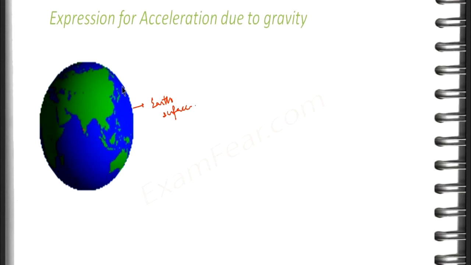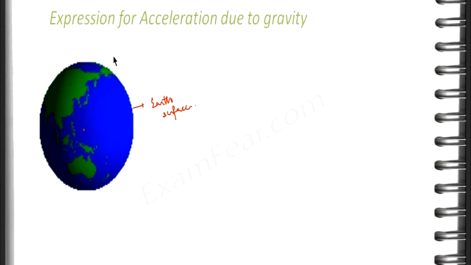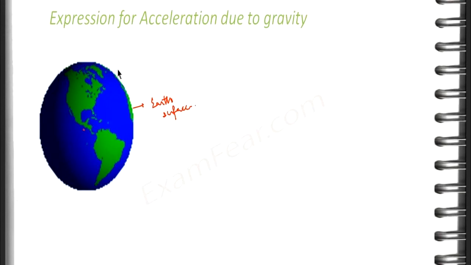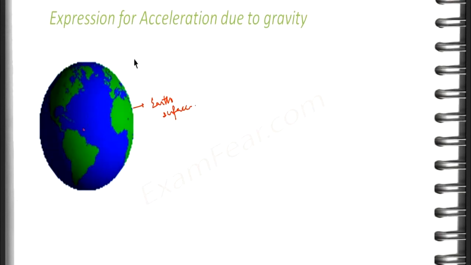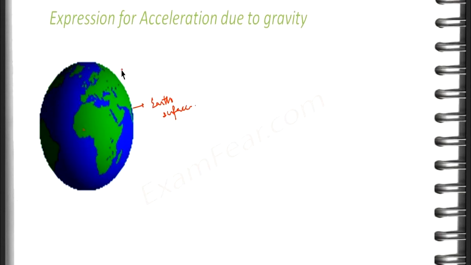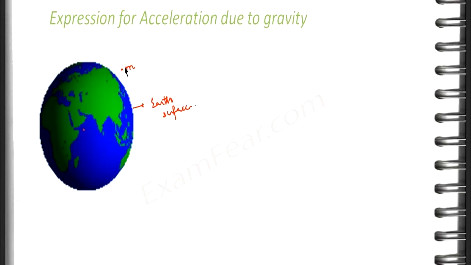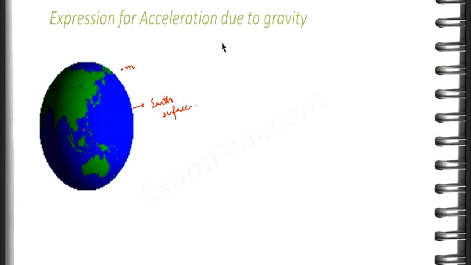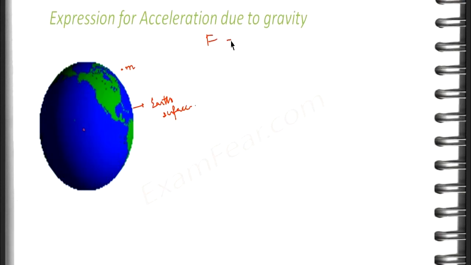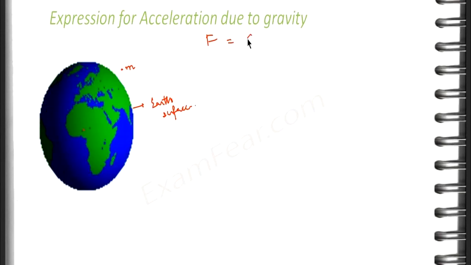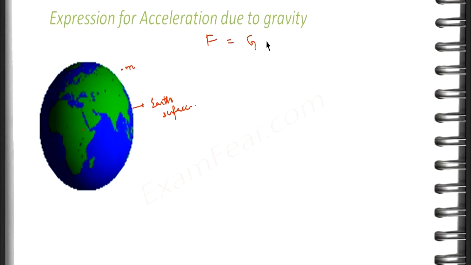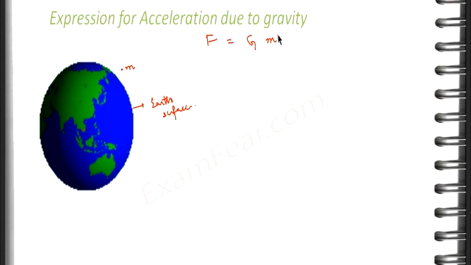Now whatever objects we see around us, they are above the surface of the earth and they get attracted towards the surface of the earth. Now let us consider that we have any body of mass m. Now what would be the force of gravitation between mass m and earth? So the force of gravitation between this object of mass m and the earth will be F is equal to G m1 m2 by r square. Now here m1 is the mass of that body, m2 would be the mass of the earth, divided by r square, that is the distance of the object from the earth.